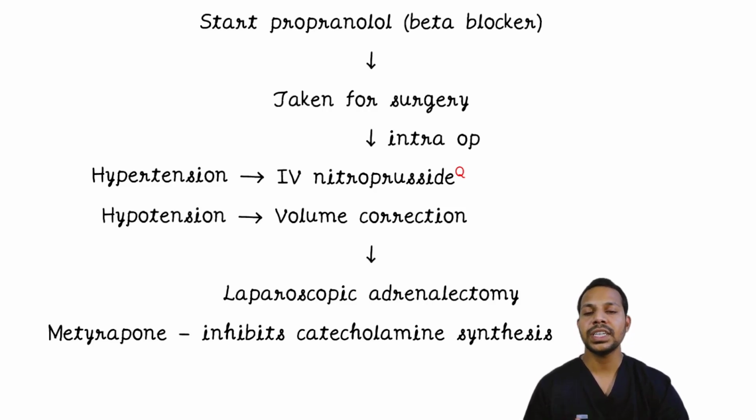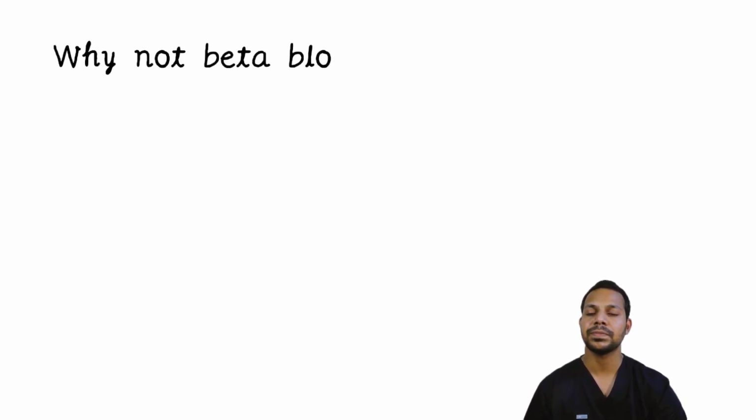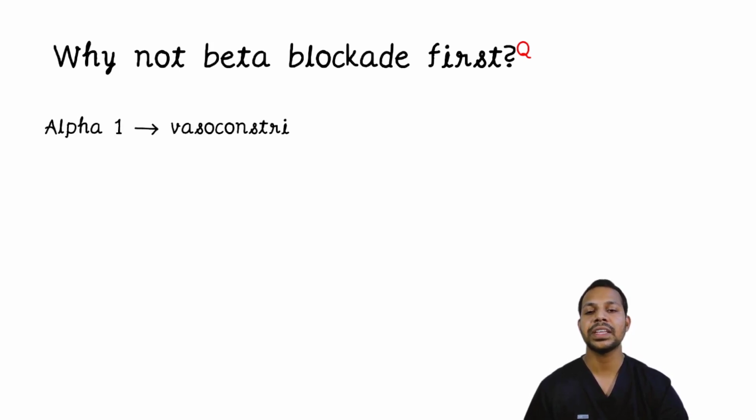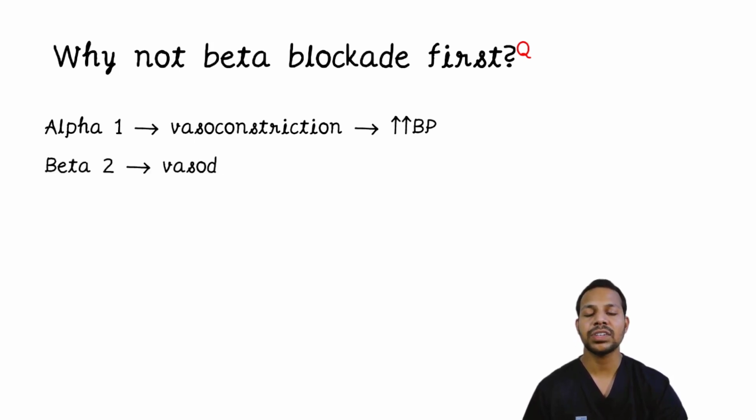So now that you've seen, first you will block the alpha receptors, then you will block the beta receptors. There have been multiple questions on this topic. The base question is, why not beta blockade first? For that, you have to understand the receptor action first. The alpha 1 receptors will mediate the vasoconstriction, and this vasoconstriction will lead to increase in blood pressure. While the beta 2 receptors mediate the vasodilation, and that will decrease the blood pressure.